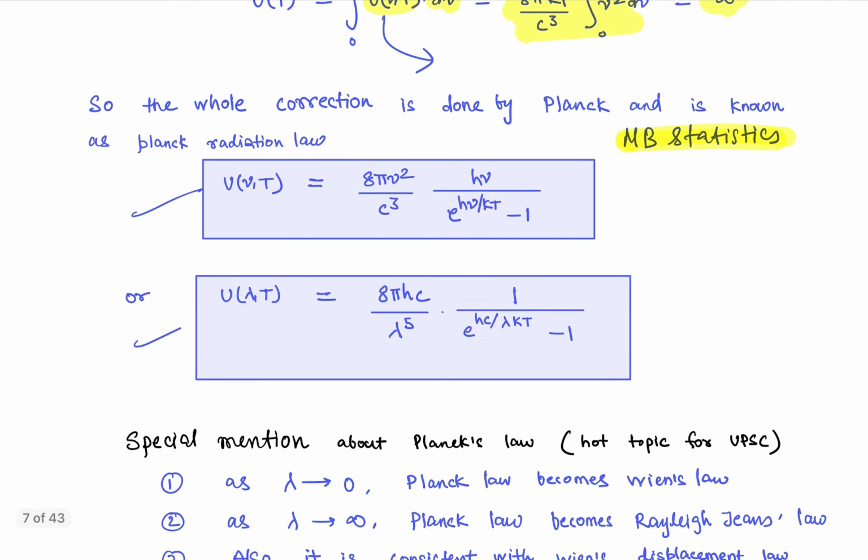And now the energy density is given by this very beautiful formula, which you are required to memorize by heart. Let me recite the formula for you. It is again a function of frequency and temperature. And whatever is a function of frequency and temperature may also be written as a function of wavelength and temperature, because frequency and wavelength are related directly by nothing except one constant, that is the speed of light. So it will be very, very easy. So it is 8 pi nu square divided by c cube, times h nu divided by exponential of h nu upon kT, where k is the Boltzmann constant, minus 1. And below we have written it in the format of wavelength and temperature.